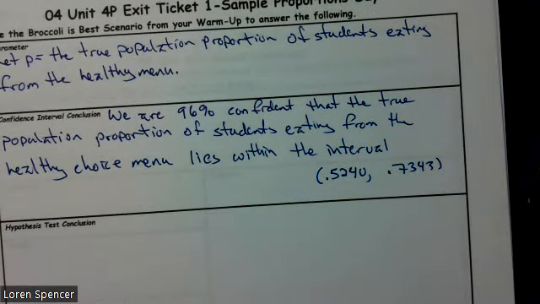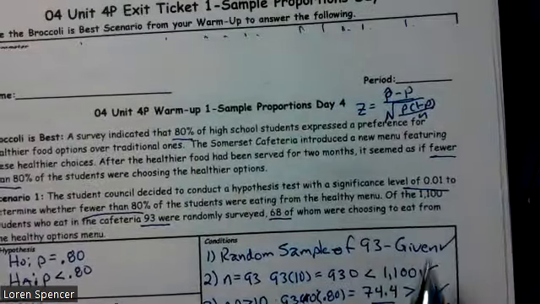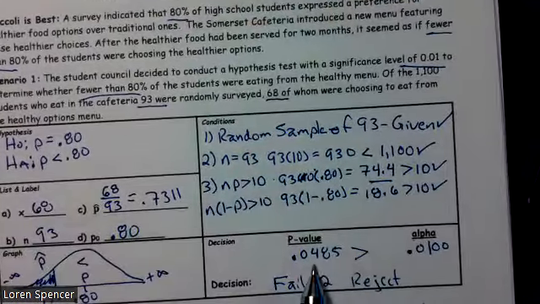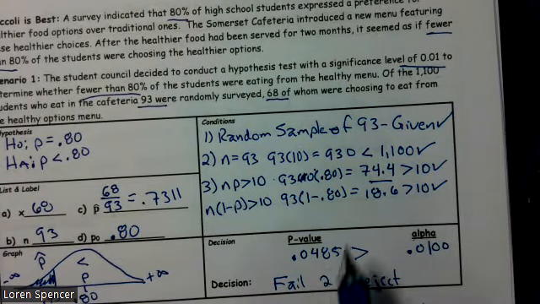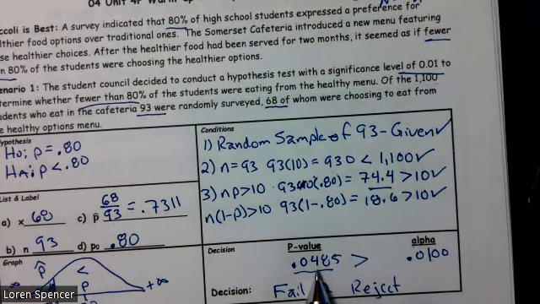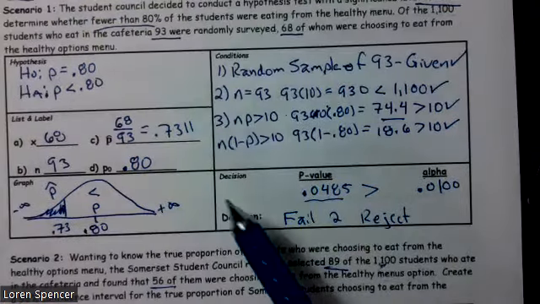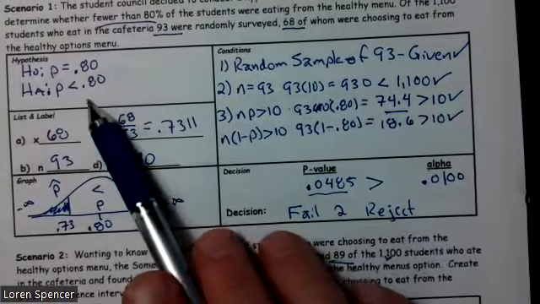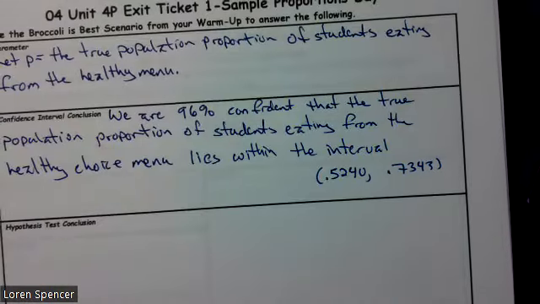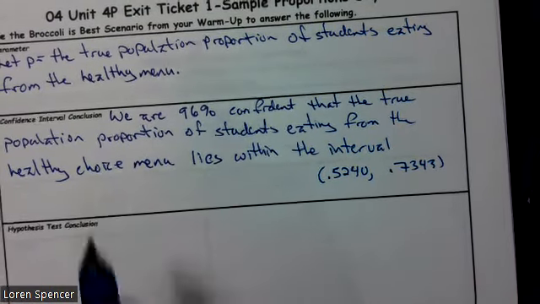The next thing asks for our hypothesis. Well, we did a hypothesis test and we did it at a significance level of 0.01. Well, when we did it, we got a p-value of 0.0485. And because we had a 0.0485, that's greater than alpha, so we failed to reject. We would have rejected at the 5% level, but not at the 1% level. Oh, and just for clarification, the numbers we used for the hypothesis test were different than those that we used for the confidence interval. So that's one of the reasons we're getting different results.